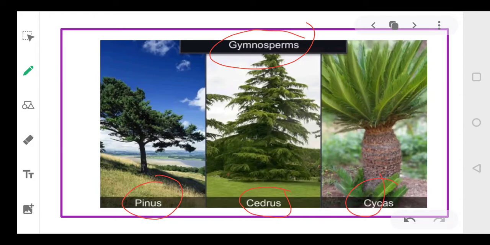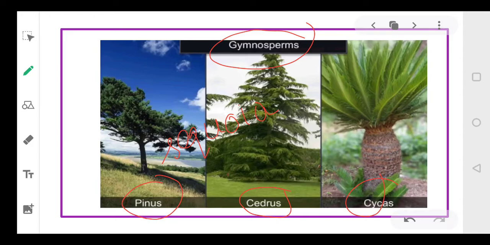These gymnosperms include medium-sized trees, tall trees, and shrubs. Sequoia is the tallest known plant in case of gymnosperms.